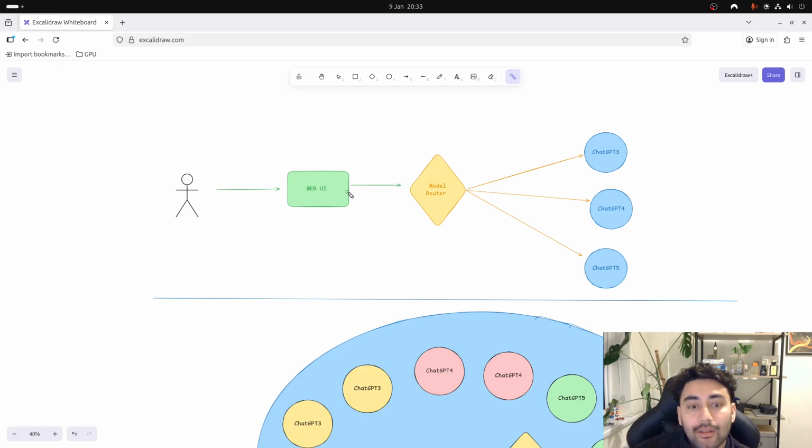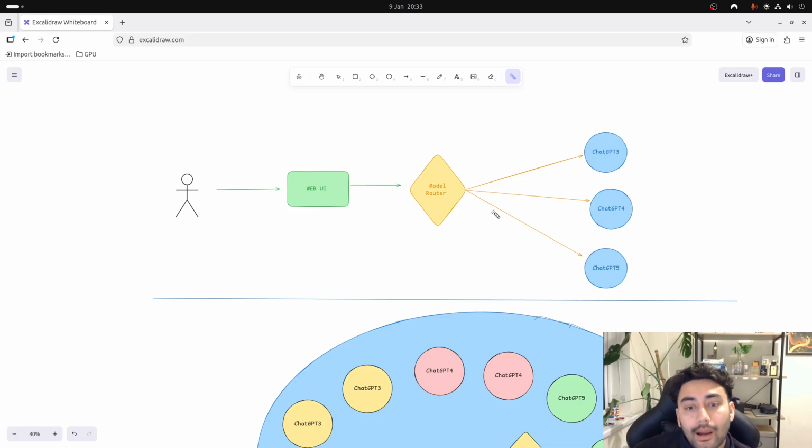If the user is not happy, thumbs down. If something like that has happened, then that data is fed back to the model router. Now my model router will know that the user was not happy with the last response that we sent, which was handled by, for example, ChatGPT 4. So now it knows that sending it to ChatGPT 4 is not the ideal thing to do. It will send it to ChatGPT 5, and the user will get a response back from a better model, right? This model is going to get the query that the user asked, and the response that ChatGPT 4 gave, so that ChatGPT 5 now knows not to make the same mistakes that ChatGPT 4 made, or give an even better answer. So that's going to be the feedback loop.